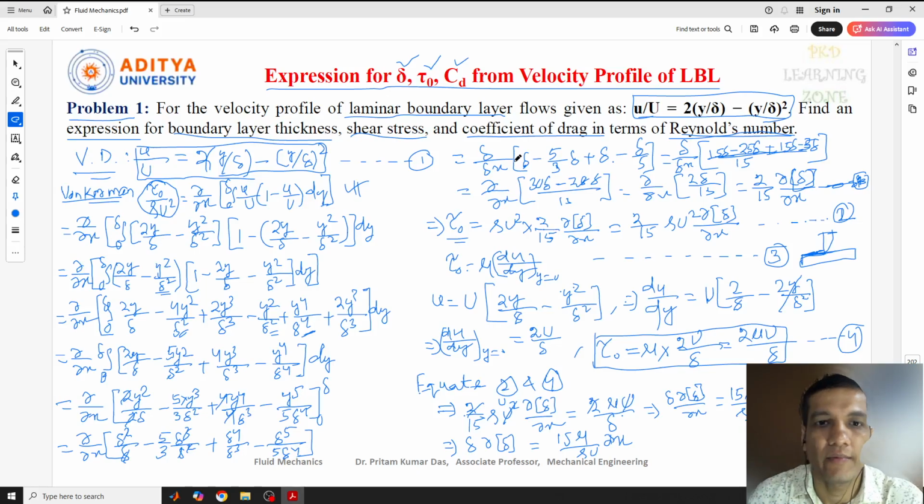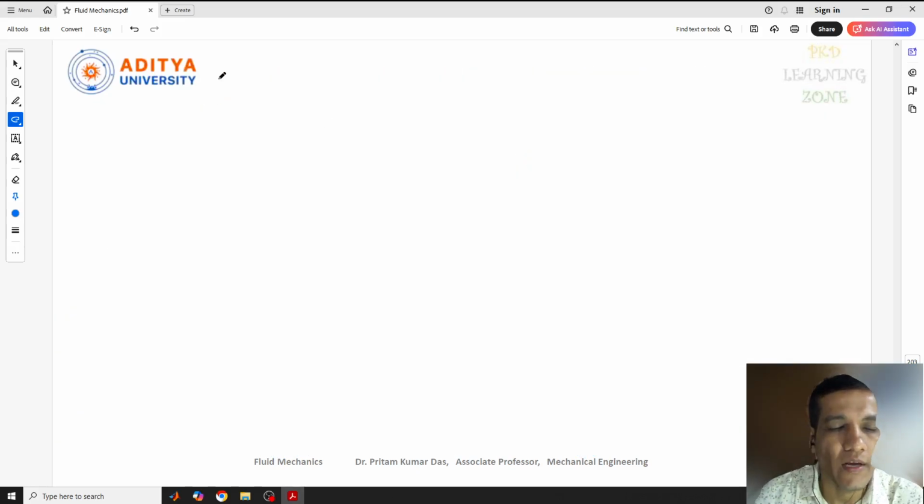Next I'll write on the next page. We know that delta is the boundary layer thickness, and it is a function of length, that means a function of x.